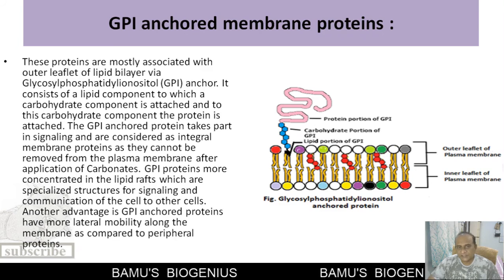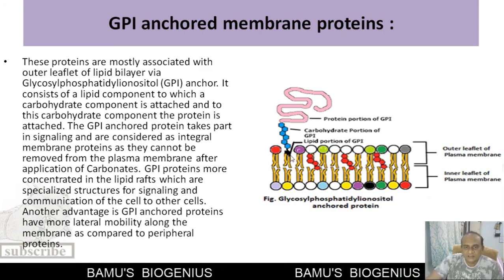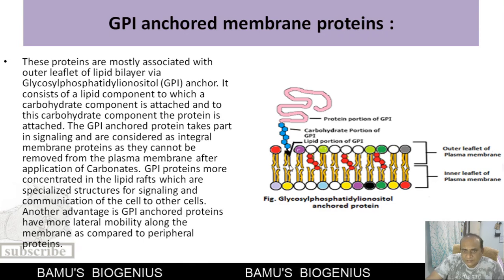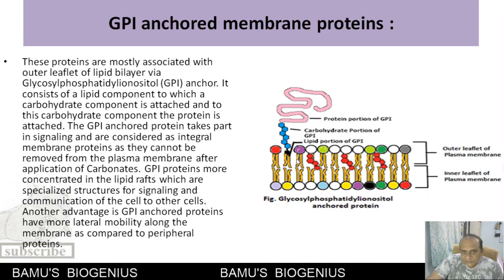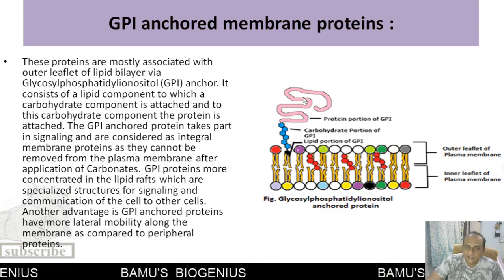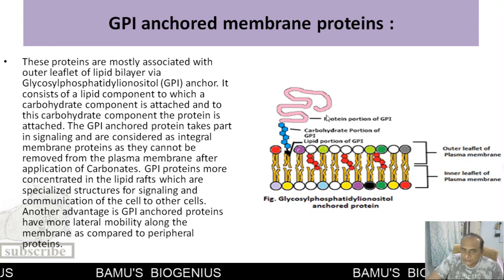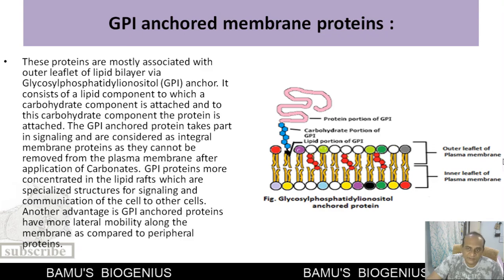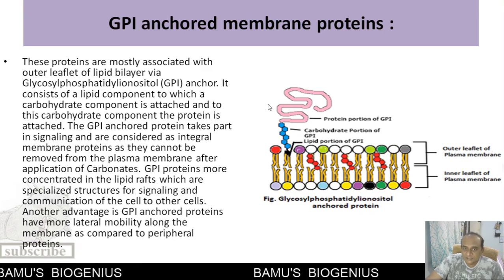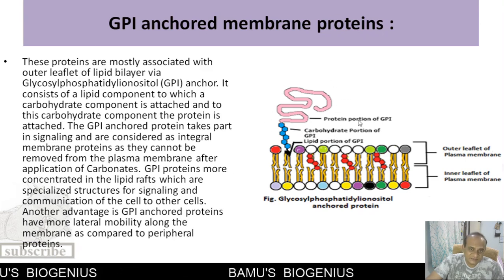You can see here, the lipid portion of the GPI is embedded in the plasma membrane, whereas the carbohydrate portion of the GPI is present on the outside, to which this protein is attached, and this whole assembly is present on the outer leaflet of the plasma membrane. Being on the outer leaflet, it helps in communication with other cells.